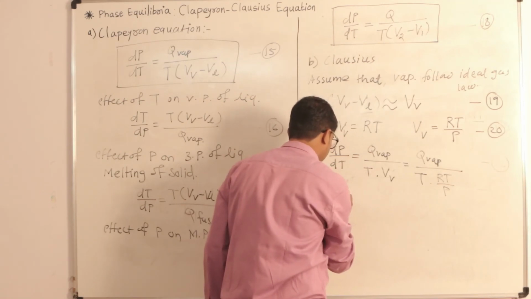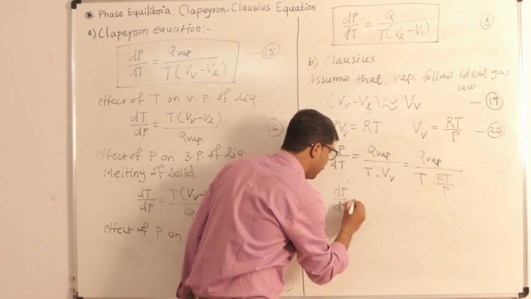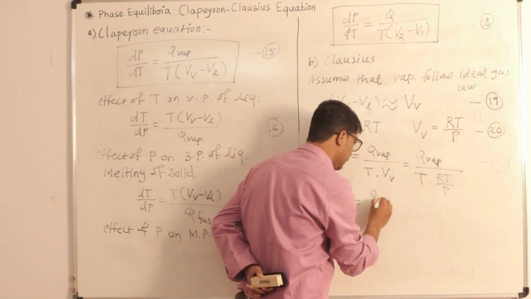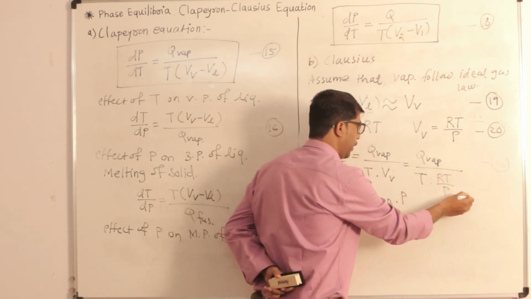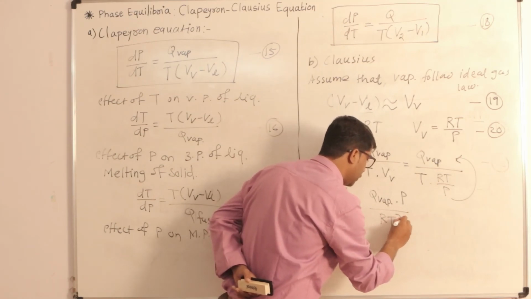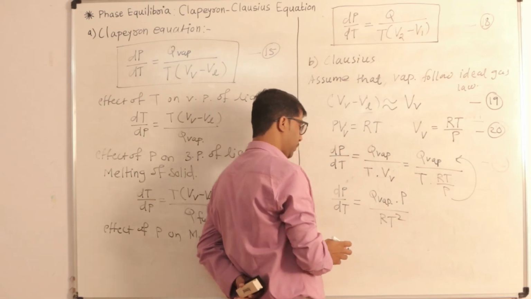Let's make some rearrangement. dP by dT is equal to Q vaporization as it is, multiply by P, divided by RT square, since T multiplied by T becomes RT square.